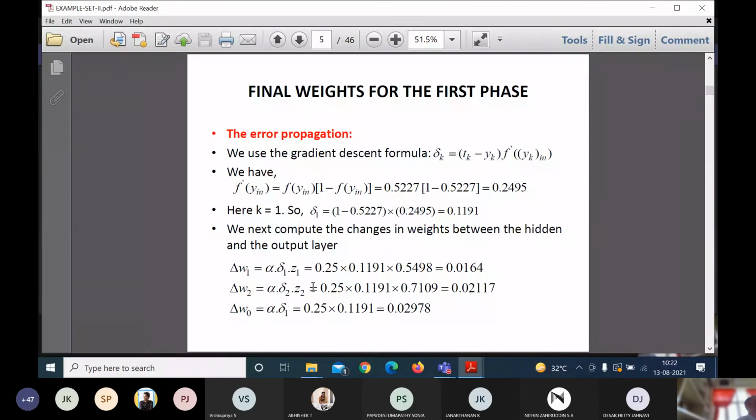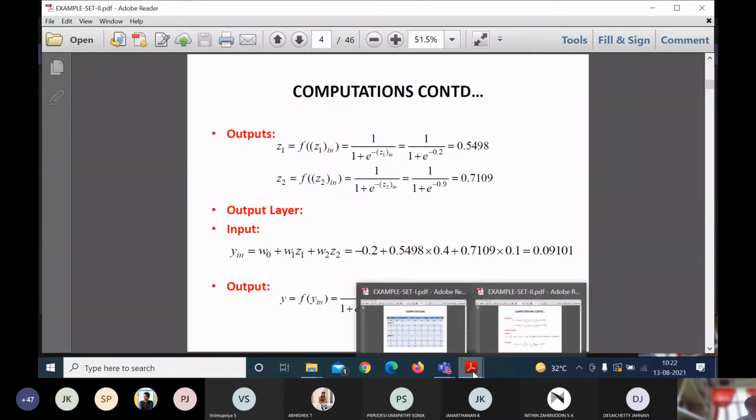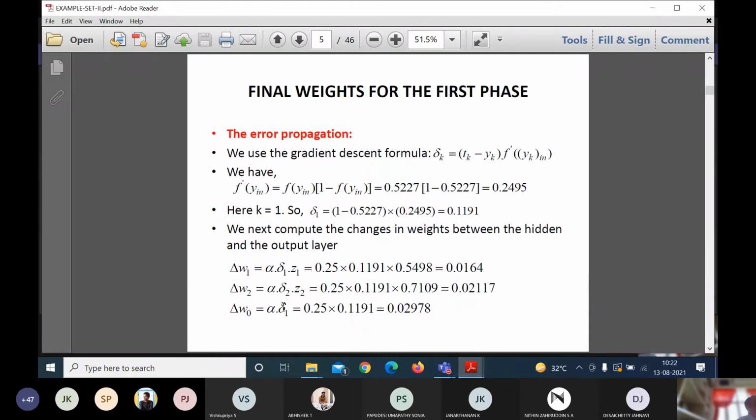That is given by the formula delta W1 equals alpha into delta 1 into Z1. Alpha equals 0.25, into delta 1, which I computed here as 0.1191, into the Z1 value, which I computed here as 0.5498, and the Z2 value is this one, 0.0.